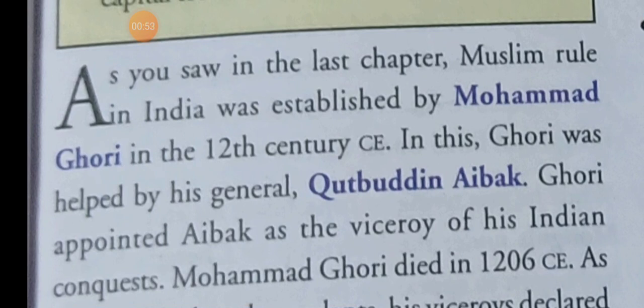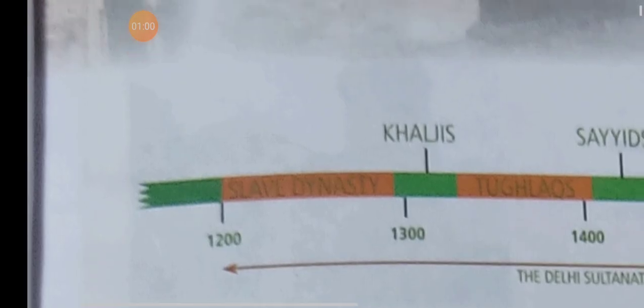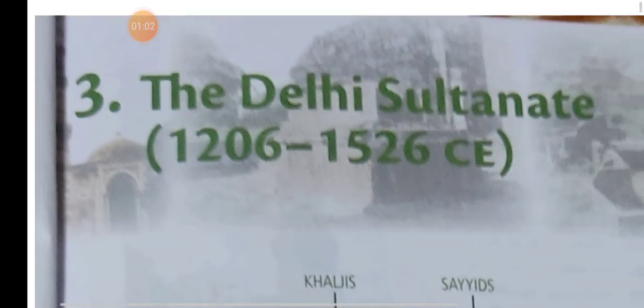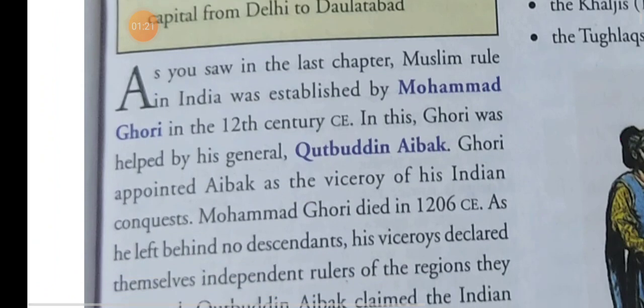They ruled more than 300 years, as the timeline here is given, from 1206 to 1526 CE. The Muslims ruled in Delhi from 1206 to 1526 CE.